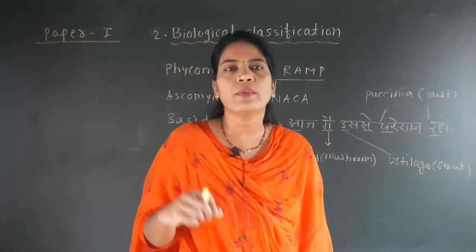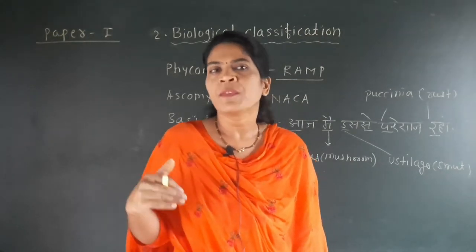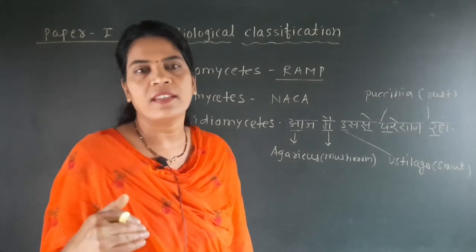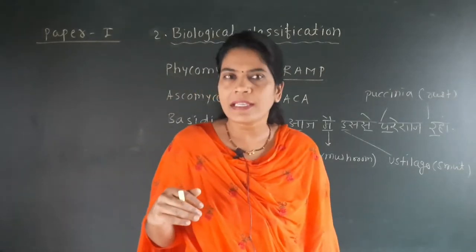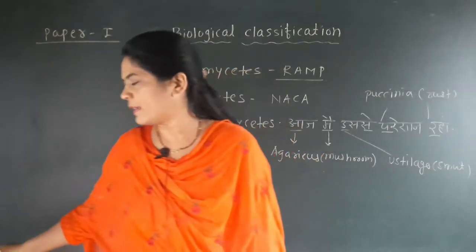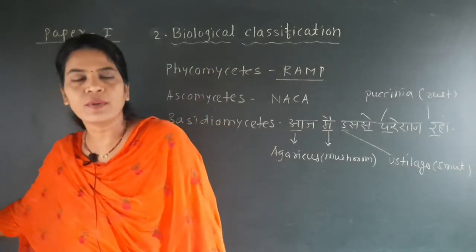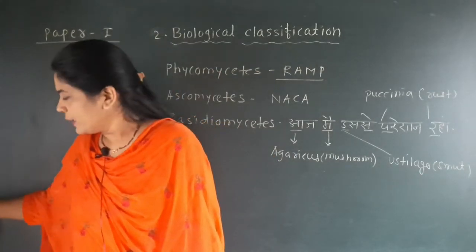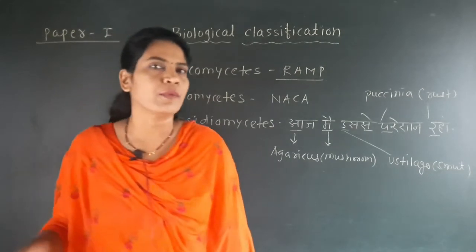The last group that we are going to discuss now is the Basidiomycetes, because in the last lecture we have seen some of the characteristics of this Basidiomycetes, but we will continue in this lecture because some important points remain.